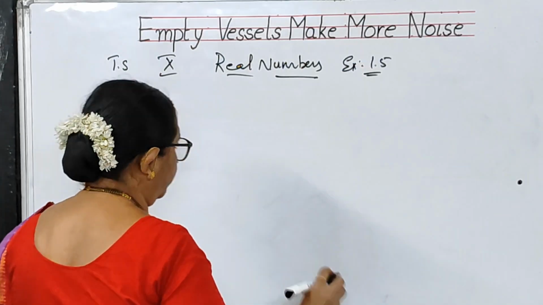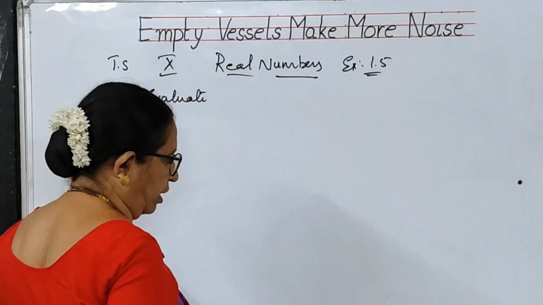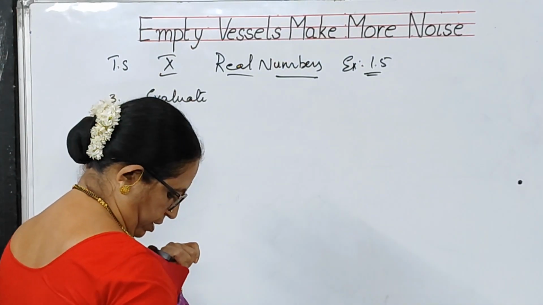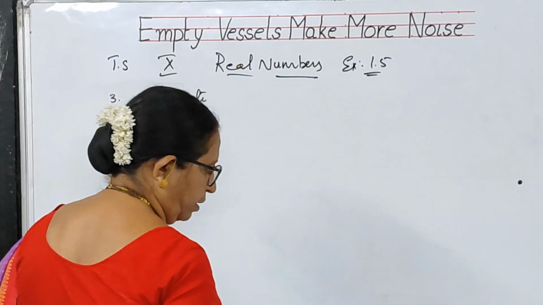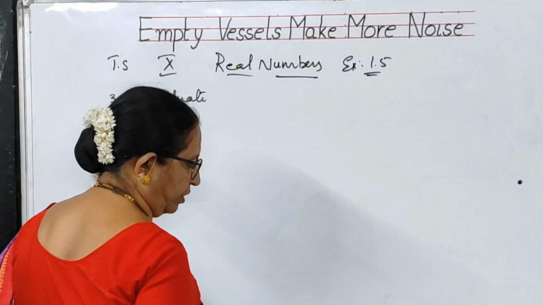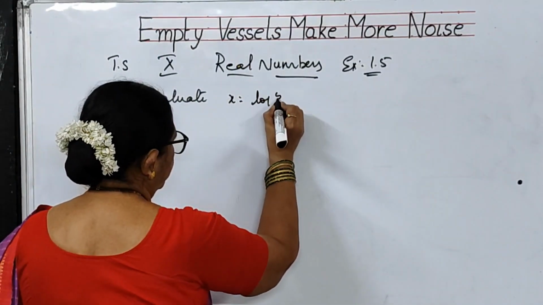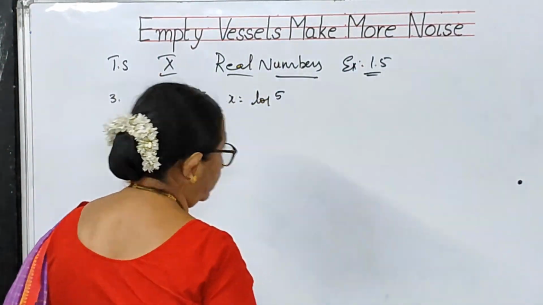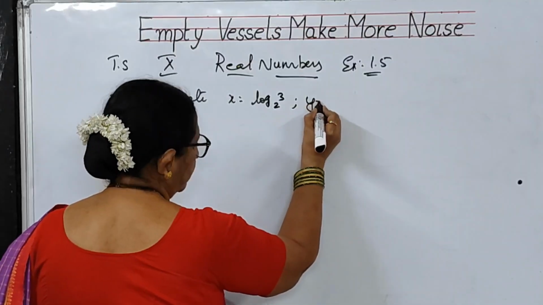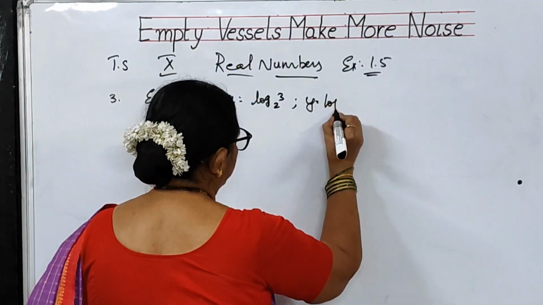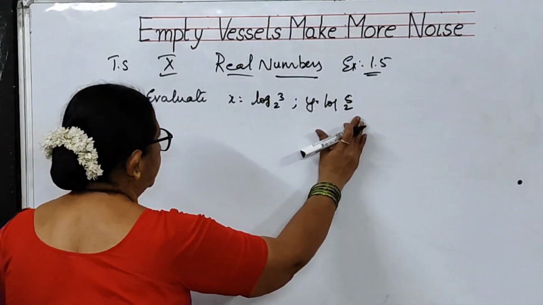Third problem here is evaluate. What is evaluate? They have given here: evaluate the expressions in terms of x and y, where x is log 3 to the base 2 and y is log 5 to the base 2. So you have to substitute in the place of this x and in the place of this y.